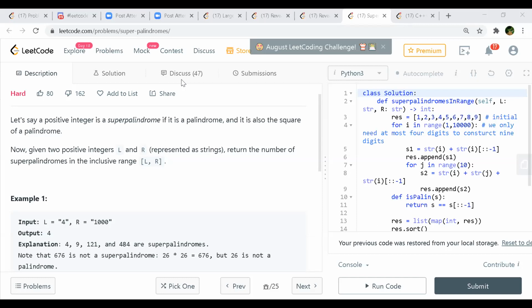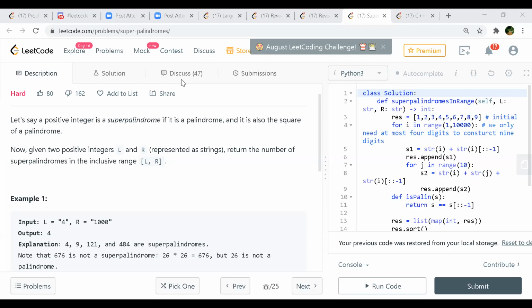Why? Can you say why 11 is not? No, I'm saying 121's root is 11 and it is a palindrome. But 11 itself, they have considered 121 because it's between L and R. But 11 is not a perfect square. 11 is a perfect square of which number? No number. Okay. You have to check perfect square also, right? I think 11 is not a super palindrome because the square root of 11 is not a palindrome. Okay. Yeah, that's what he is also saying. Yeah, so the other way around, you are saying the same thing, I think.